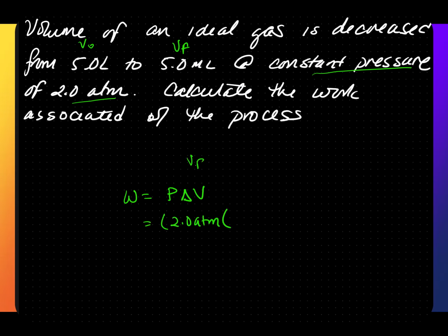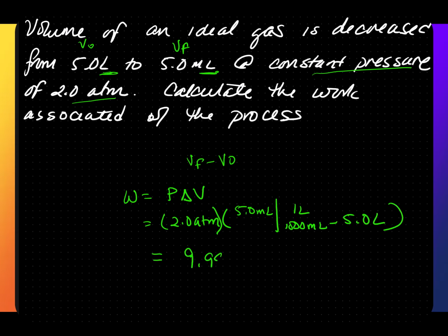Delta V is V final minus V initial. This is in liters, this is in milliliters, so we need to convert. So my final is 5.0 milliliters. I need to convert that into liters using dimensional analysis. Minus 5.0 liters. This is equal to 9.99 atm liters.